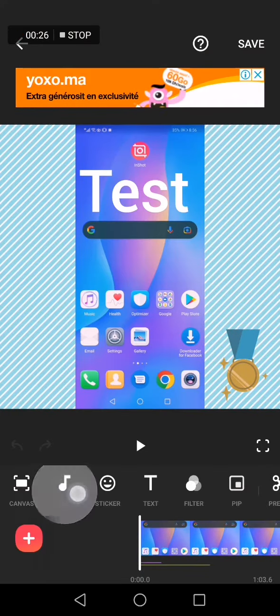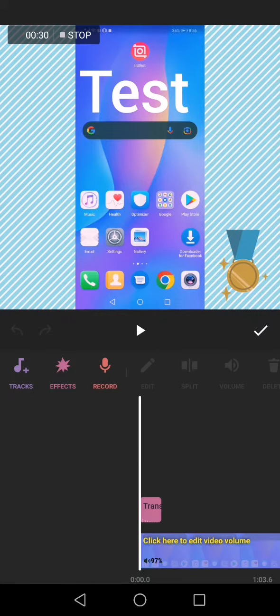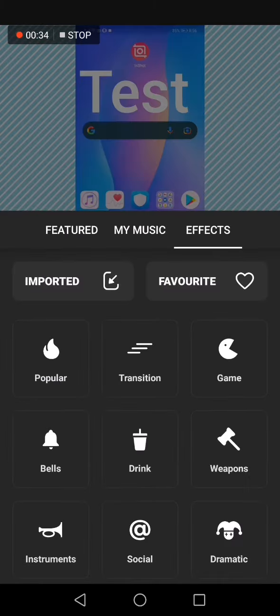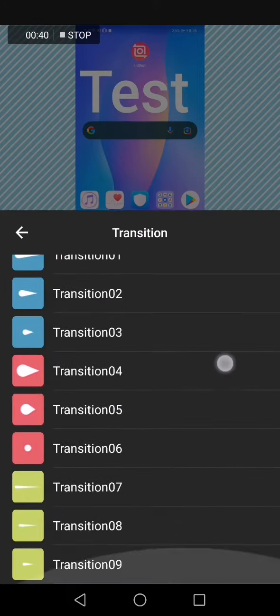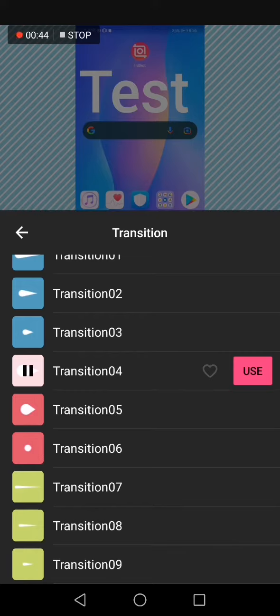Now click on the music down here, click on music and click on here on effects. Now you will find the transition sound effect right here. Click on it and you can choose any of these, for example this one. As you can see,